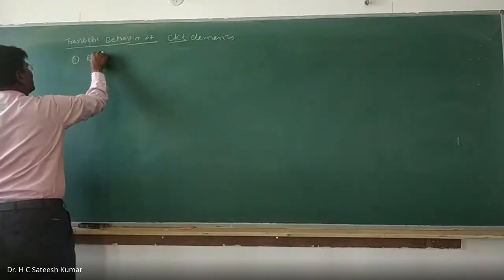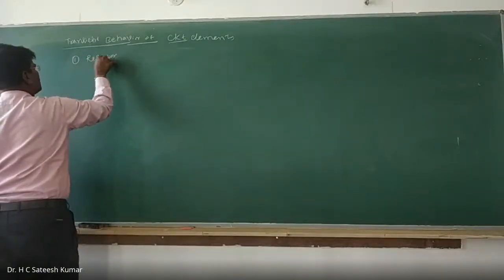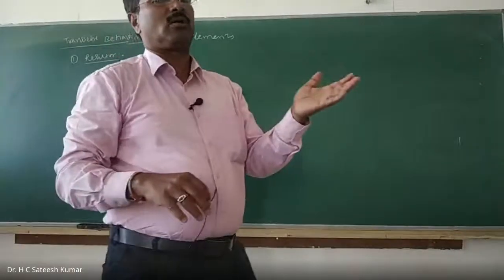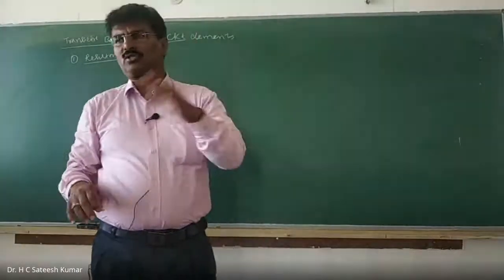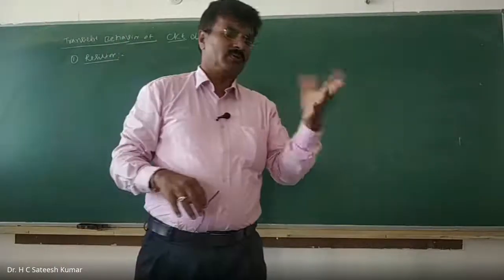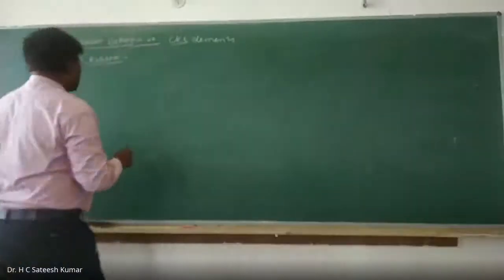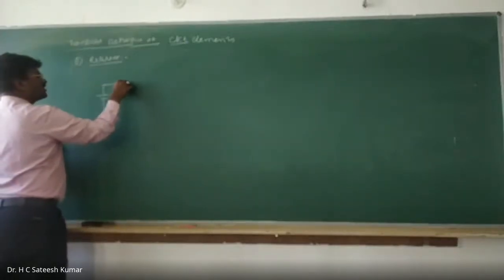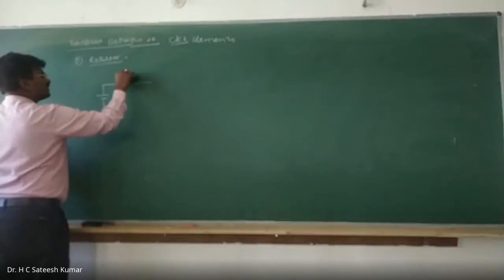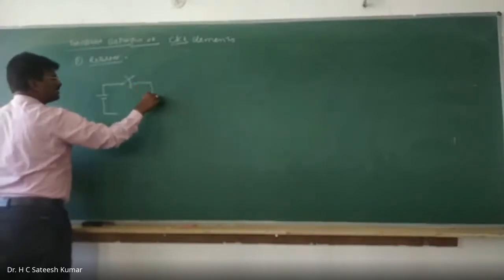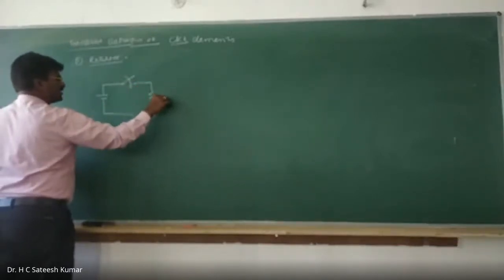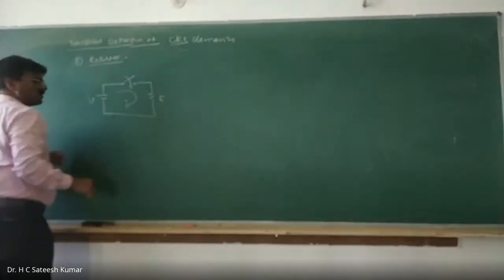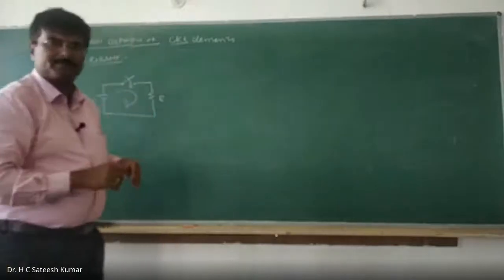How exactly will a resistor behave while switching? Switching means an open switch is closed or a closed switch is opened. During that time, how exactly does it behave? Let us consider a circuit like this. Let us say I have a voltage source and a switch, it is closing, and there is a resistor. If R is the resistance, V is the voltage, I is the current.